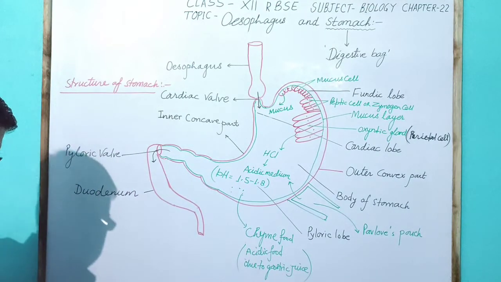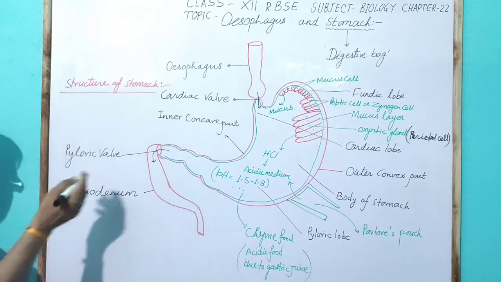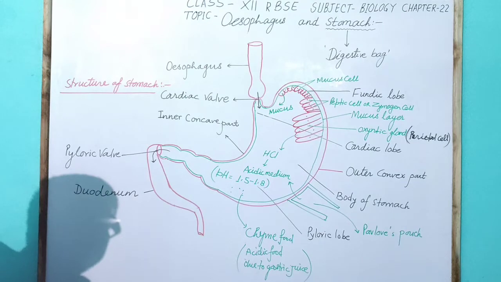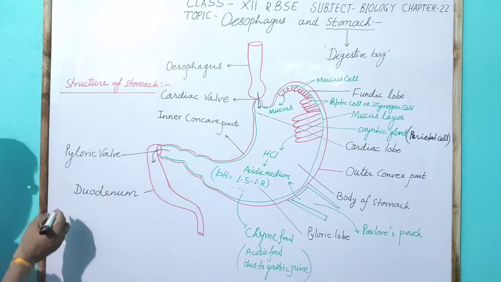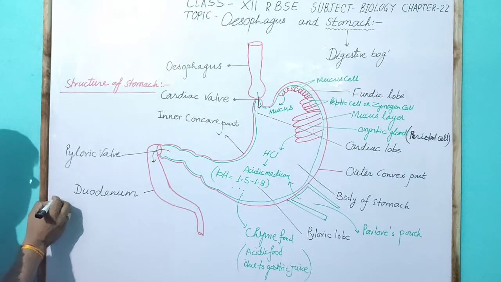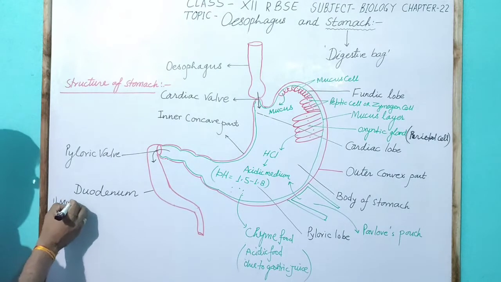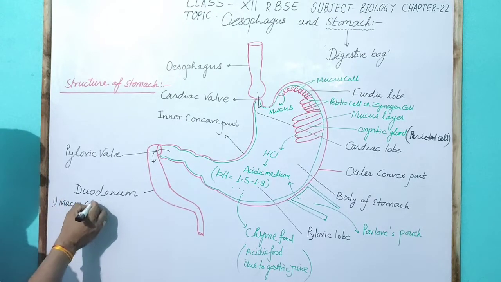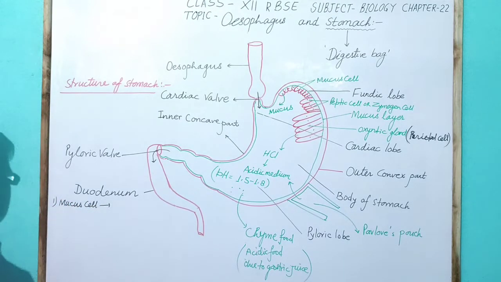In the stomach, different types of cells are present. The first cell is the mucus cell. Mucus cells secrete mucus.